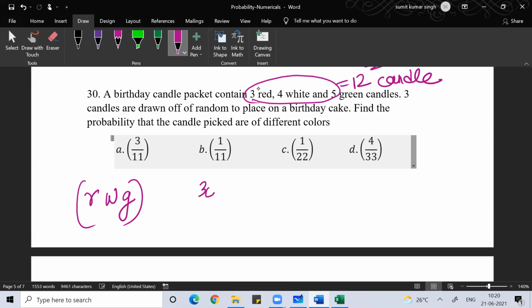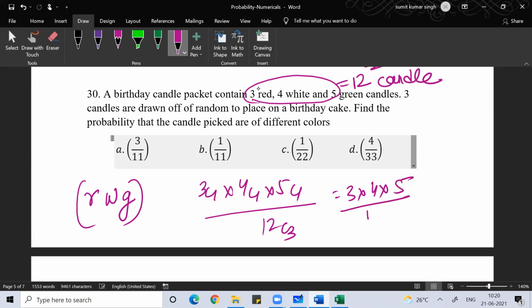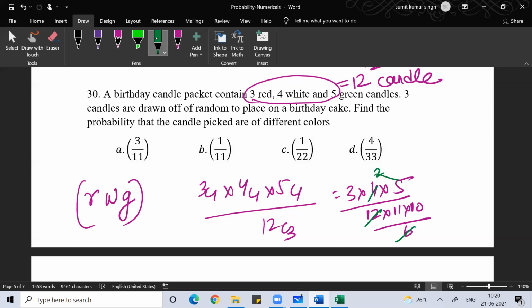So this is as good as 3C1 into 4C1 into 5C1 divided by 12C3. That is the answer. 3C1 is 3, 4C1 is 4, 5C1 is 5, 12C3 is 12 into 11 into 10 divided by 6. So you can solve it and you will get the answer. This and this get cancelled. This is 3 by 11.